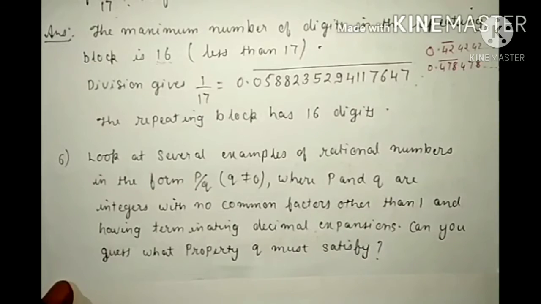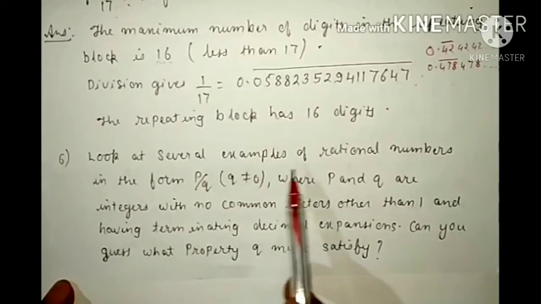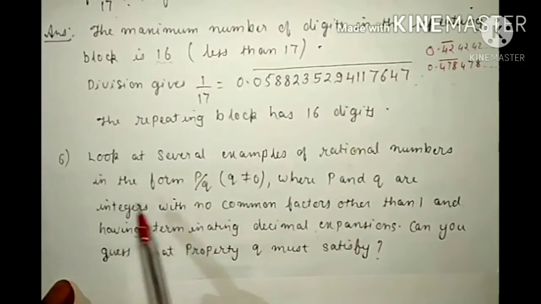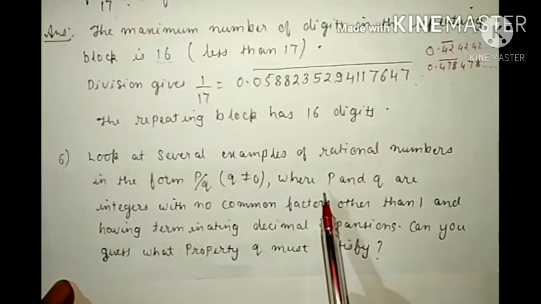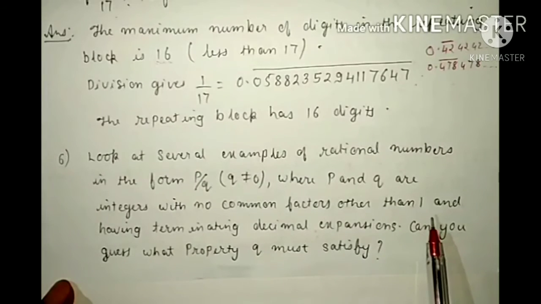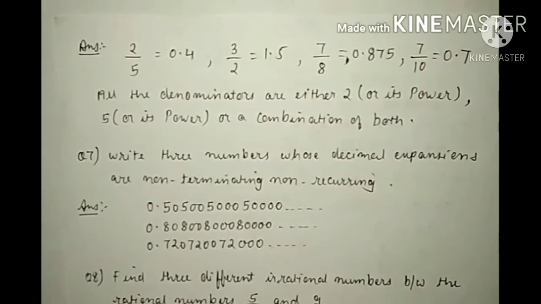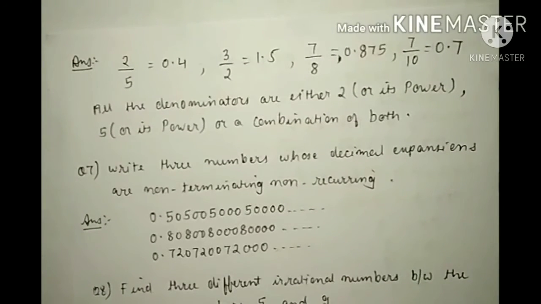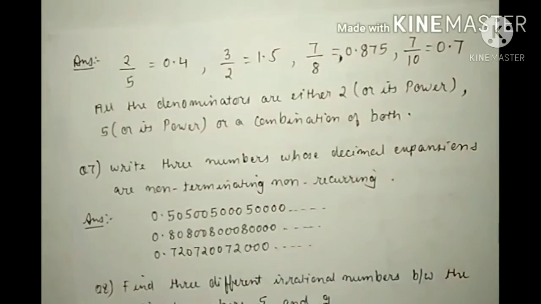Now look at the sixth question. Look at several examples of rational numbers in the form p by q, where p and q are integers with no common factors other than 1 and having terminating decimal expansions. Can you guess what property q must satisfy? Now see the answer. In this, we have to write only those numbers in numerator and denominator which do not have common factors other than 1.